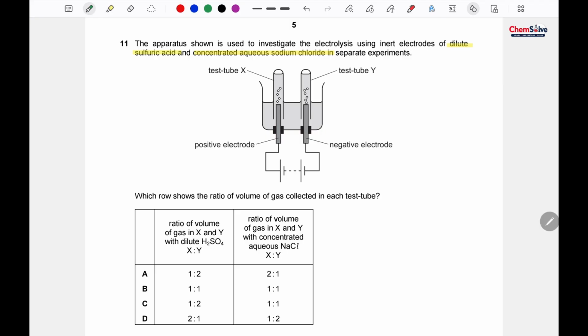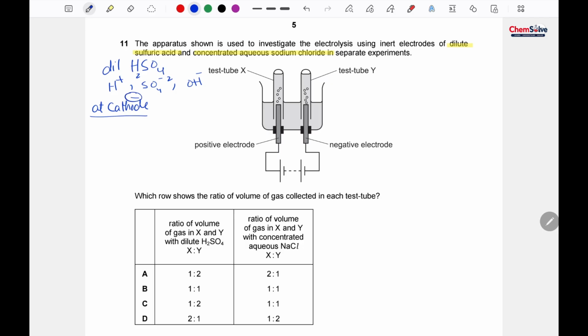In the case of dilute sulfuric acid, we have two types of ions, H positive and SO4 minus 2, and of course it is dilute, so it would have hydroxyl ion as well from water, and H positive from the water as well as from the H2SO4.